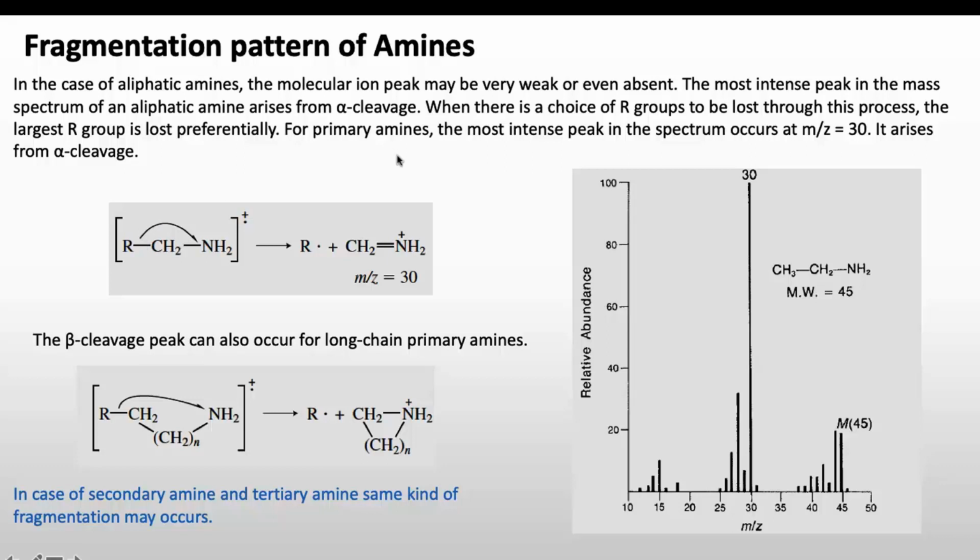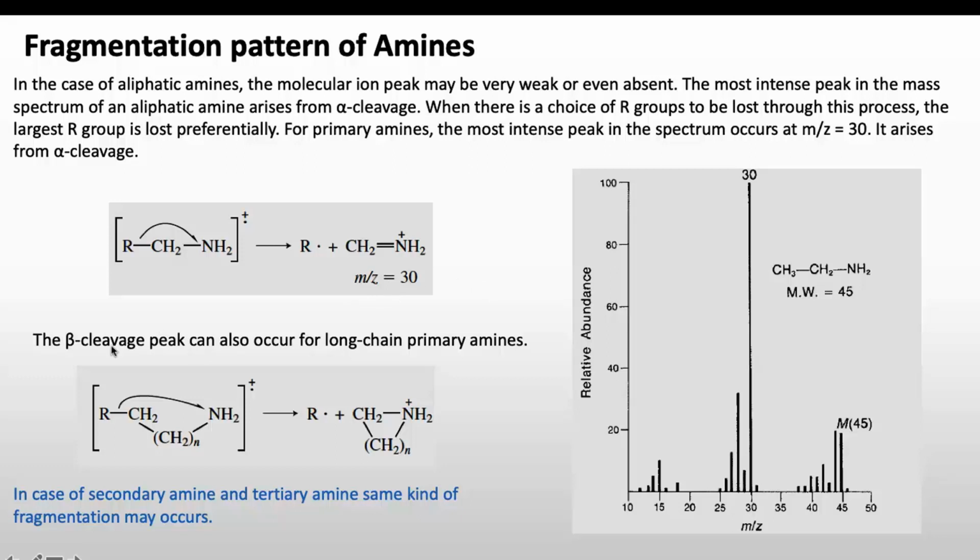When there is a choice of R group to be lost through this process, the largest R group is lost preferentially. So if we have two R groups connected to this carbon, the larger R group will be lost through the fragmentation. For a primary amine, the most intense peak in the spectrum will occur at 30, because the alpha cleavage will give the CH2=NH2 cation, and this cation will be the characteristic peak for the primary amine and will give the base peak at m/z 30.